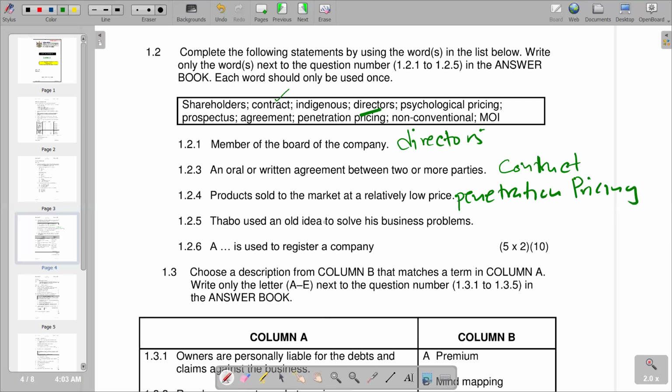Then we go to 1.2.5. The term is "indigenous": an old idea used again to solve these business problems. Indigenous means something that is old, that has been there for some time and is being used again. So we have indigenous.